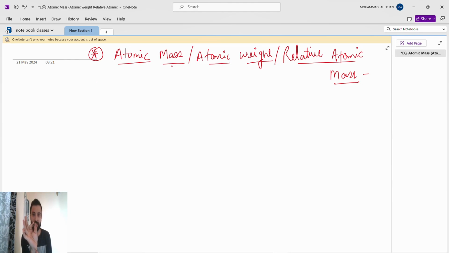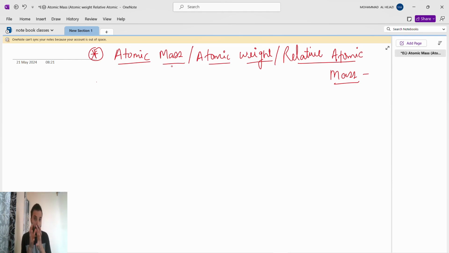But when we talk about weight, the very important thing that comes under weight is the gravitational force. That is the amount of matter into gravitational force. So the weight keeps on changing. On Earth the gravitational force is 9.81, so here the weight is different. If you take it to the Moon, the gravitational force is different, so the weight is different. Different places have different gravitational force, so the weight will also differ.